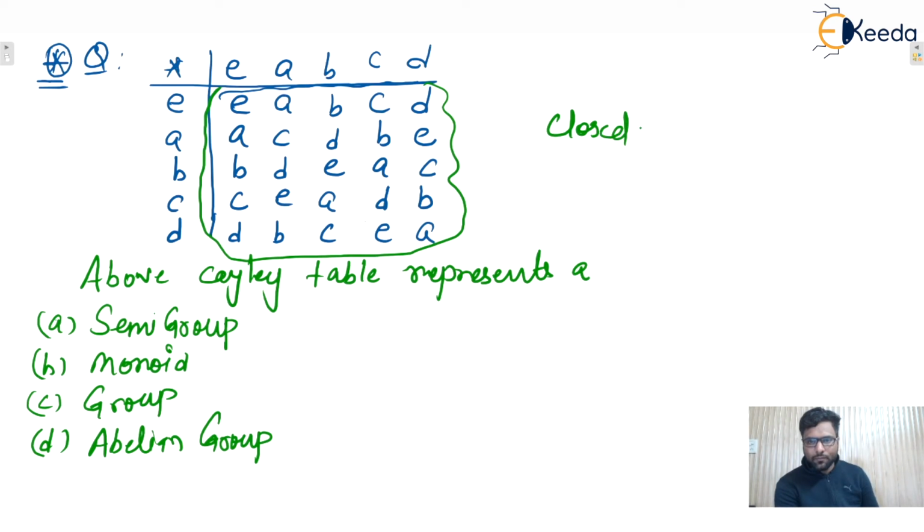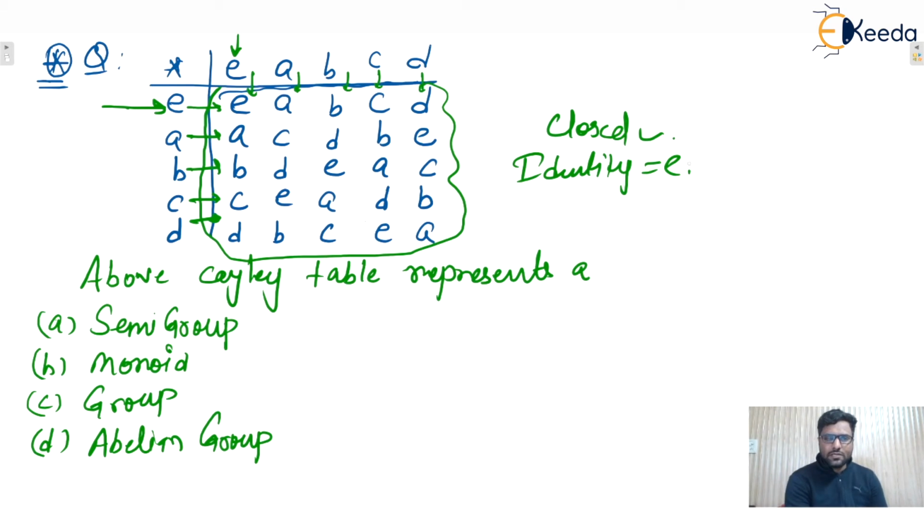That is closed. Next one, we can say that in this row, the column headers are as they are. And similarly for E, in this particular column, all the row headers are as they are. So we can say that here the identity element is what? We can say that that is E. Also, it is convention to put the identity element at the front, isn't it? But that is not compulsory in every question, but that is the convention. So the first element is put as the identity element. So no need to worry at all.